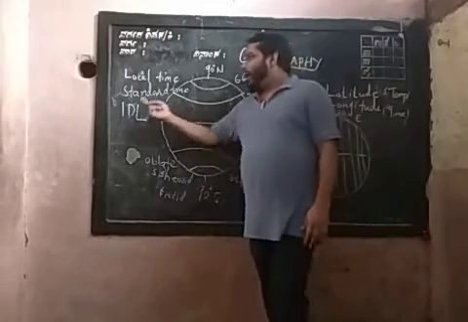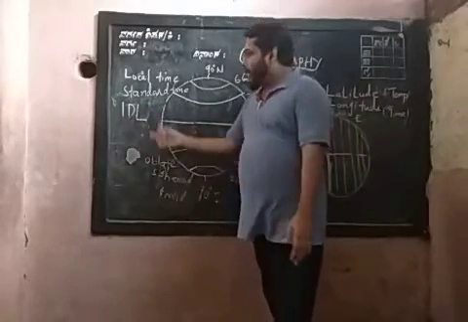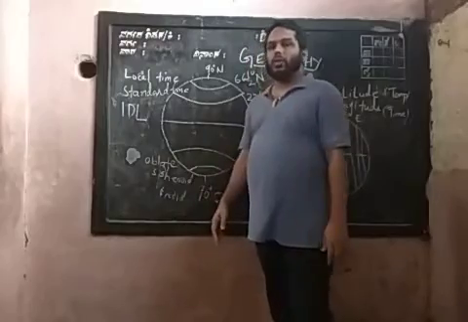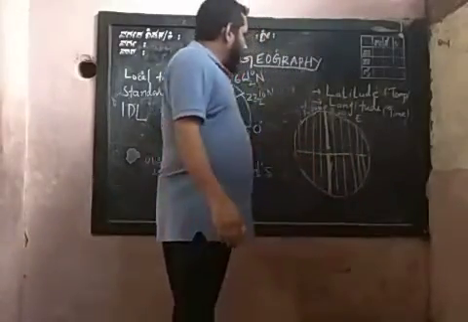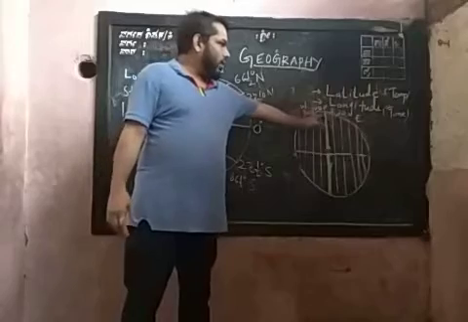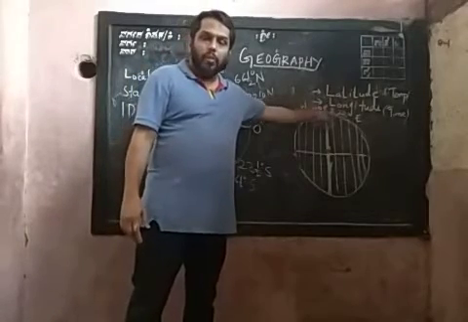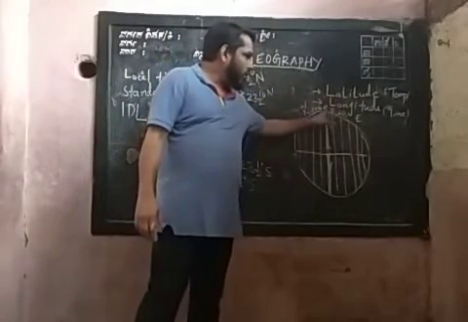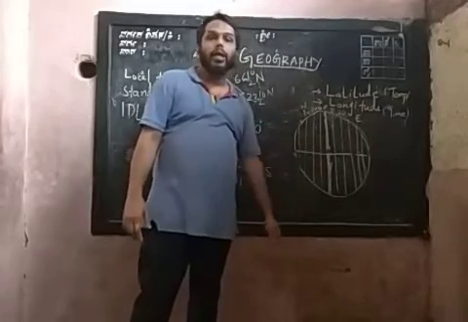And coming to talking about the international date line. The 0 degree longitude is known as the prime meridian.